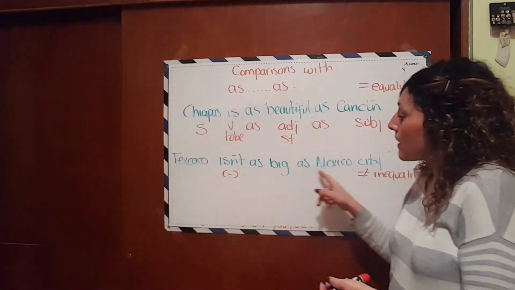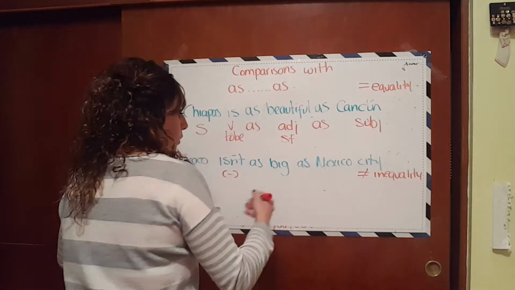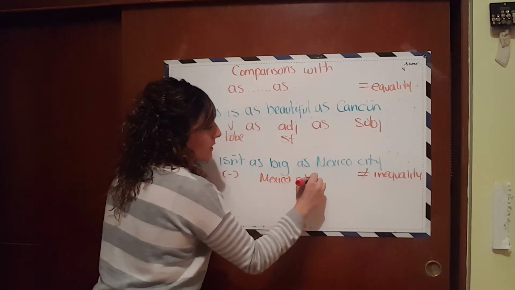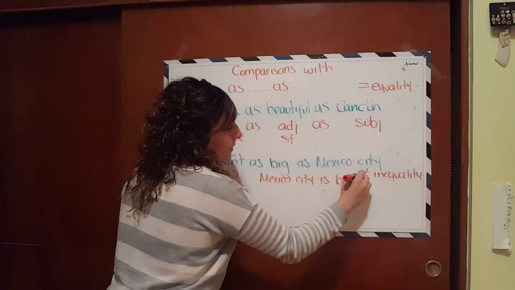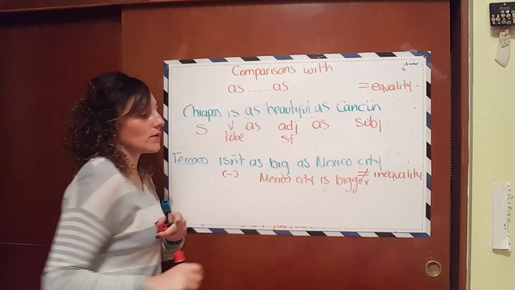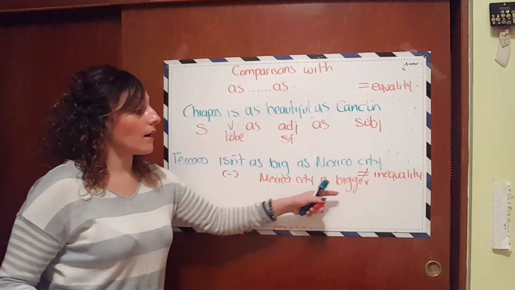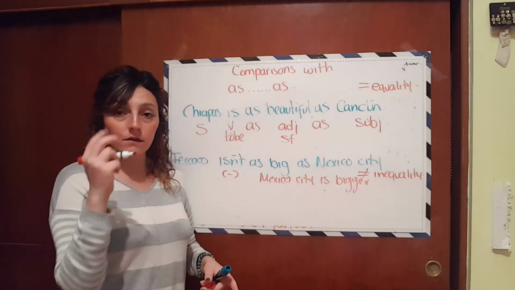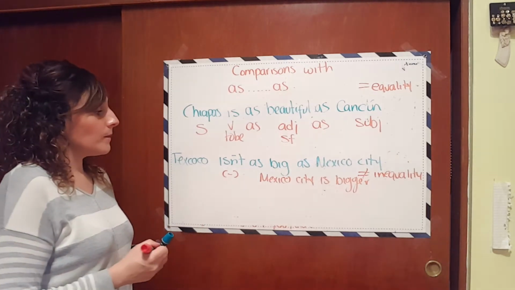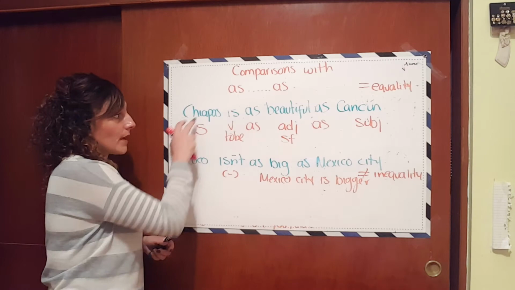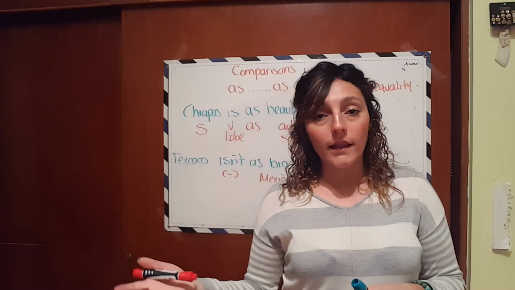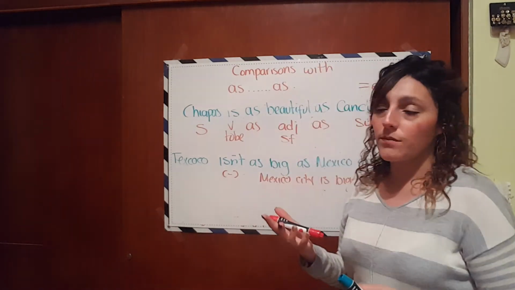This is exactly the same idea as though we had Mexico City is bigger, no? So this and this are exactly the same idea, but in the first one we are using as. In the second one we are using the rules for comparisons between two subjects, okay? Now, we are using is or isn't because my subject is singular, but you can also use it in plural, and you can also use the first person, no?